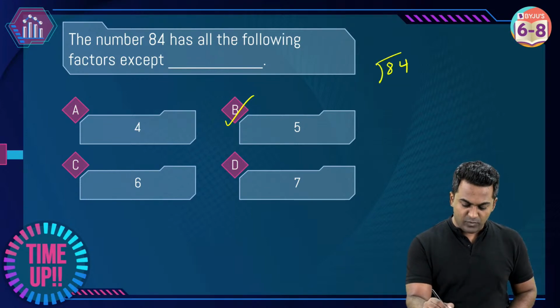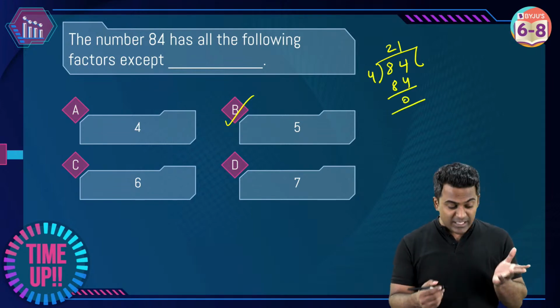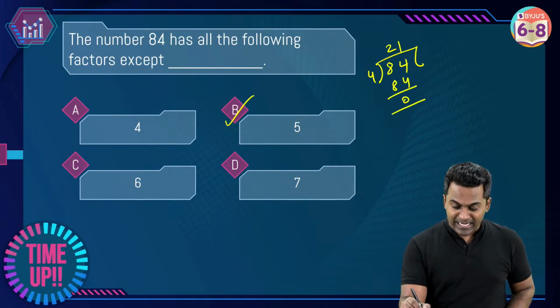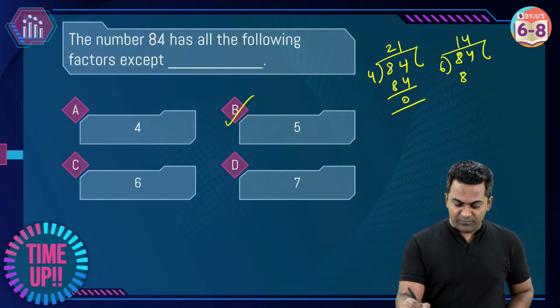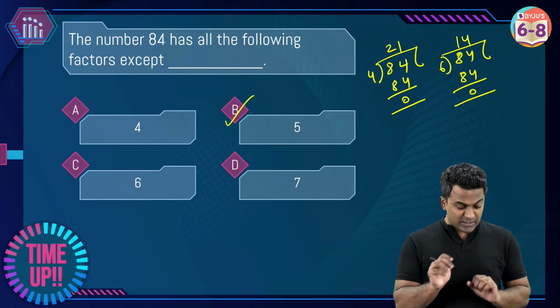All right, look, 84 when I divide by 4, this is 4 times 21, 84, the remainder is 0. So 4 is a factor. 84 when I divide it by 6, this is 6 times 14, 84. Again, the remainder is 0. So 6 is also a factor.